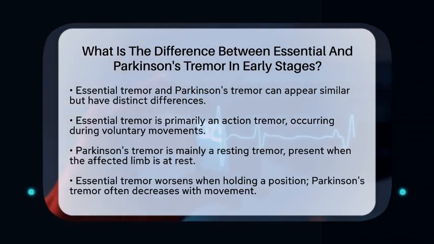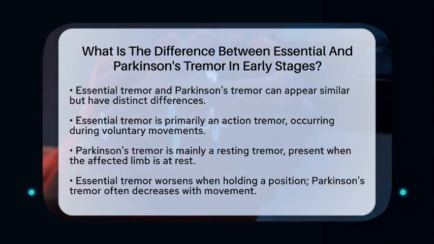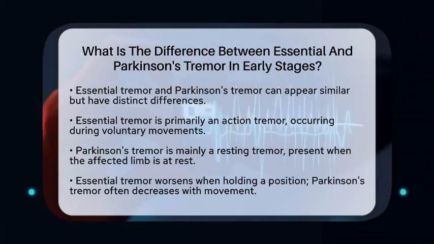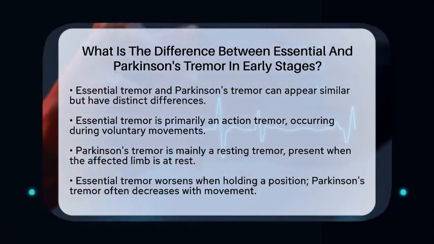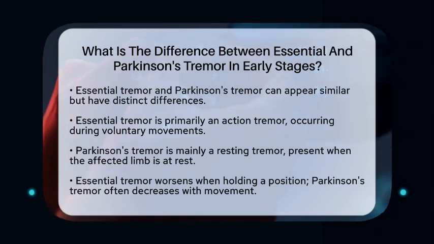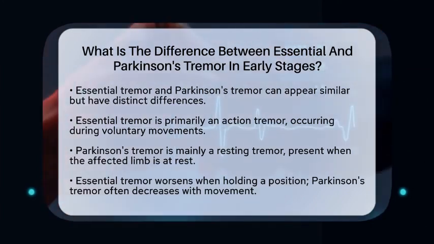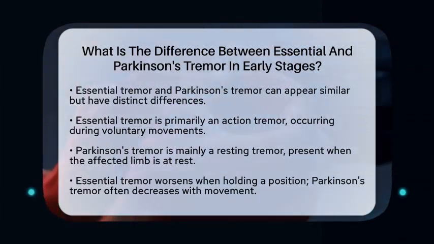First, let's talk about the type of tremor and when it occurs. Essential tremor is primarily an action tremor. This means it happens during voluntary movements, like when you are reaching for something, writing, or even drinking from a cup. You might notice the tremor getting worse when you are trying to hold a position.